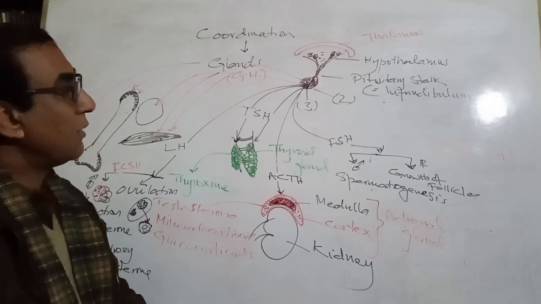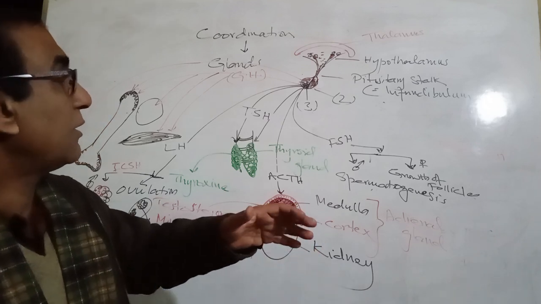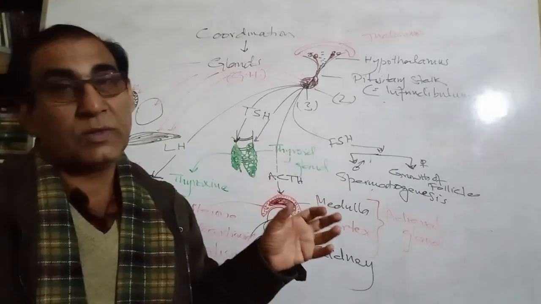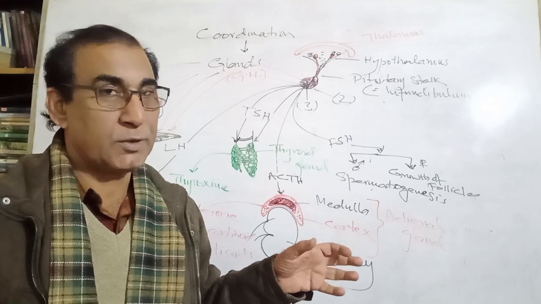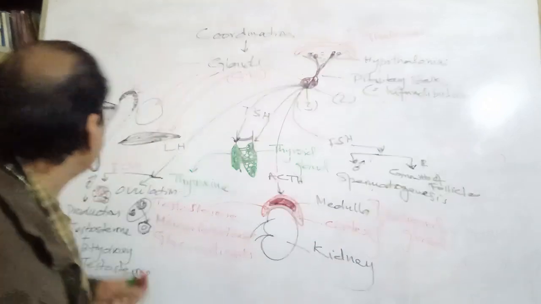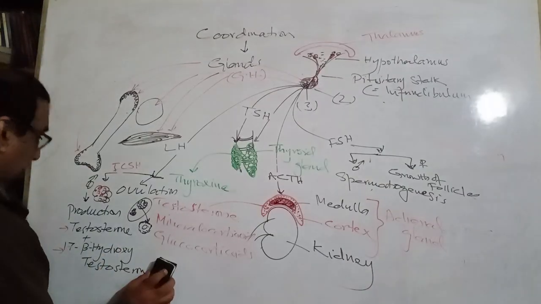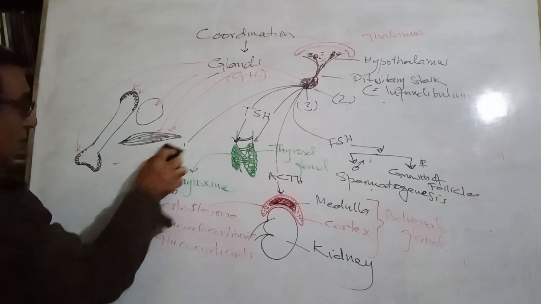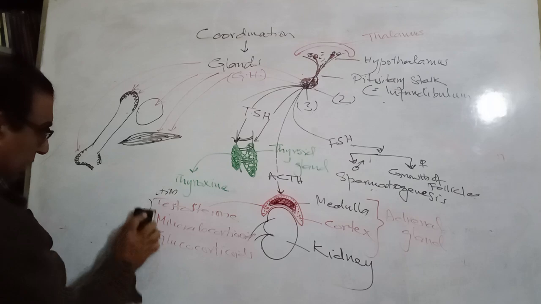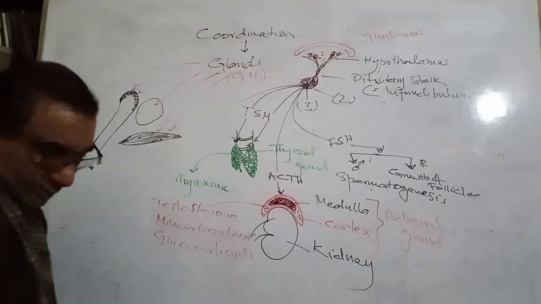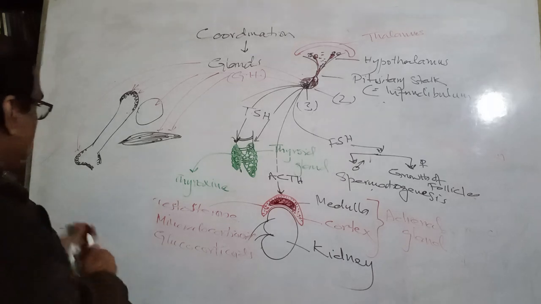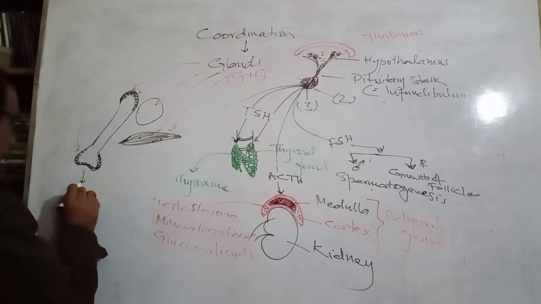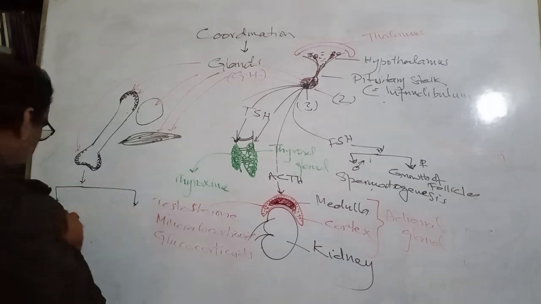Now let us come to the abnormalities related with the adenohypophysis. If an abnormal amount of growth hormone is produced, then what happens? In case of over secretion and under secretion, okay.